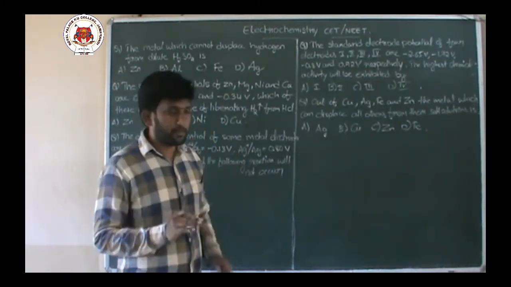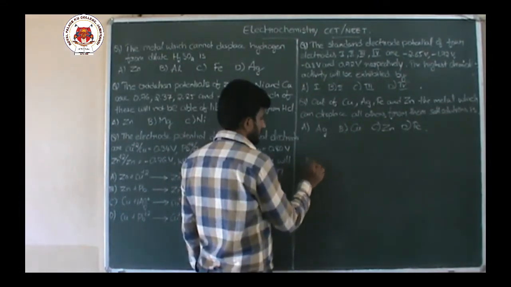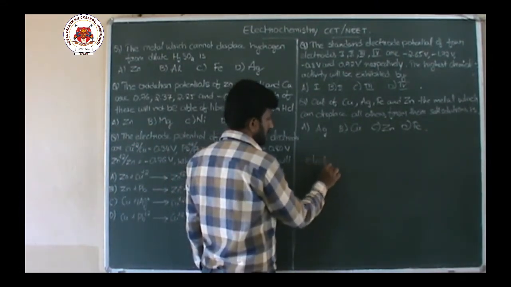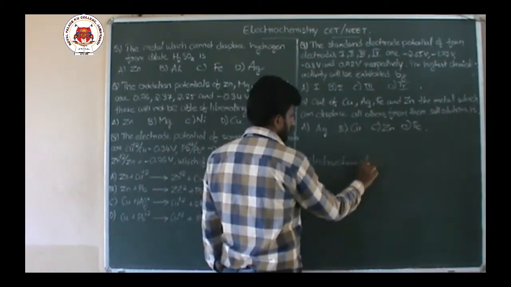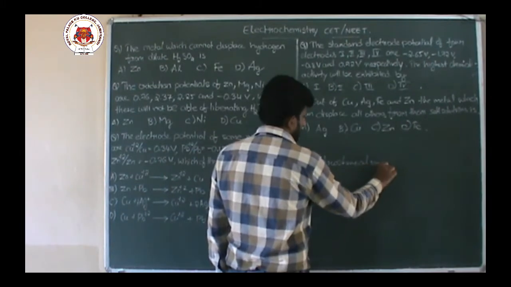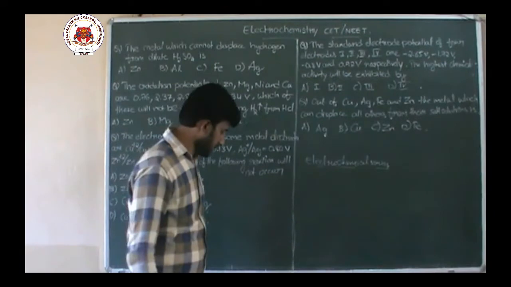basically you need to remember one point here. There is one topic that is electrochemical series. We know this series, electrochemical series.